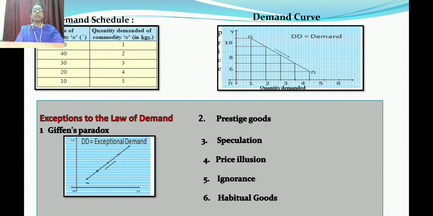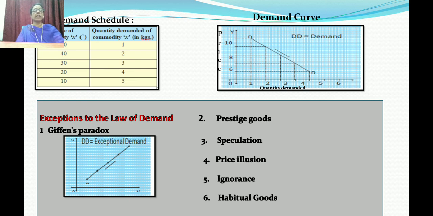This we explained before also. In the full lesson, the same thing comes. And don't misunderstand that all these things are the same. You have to explain in the proper way. In the law of demand, you have to show the schedule, explain the schedule, and draw the diagram accordingly.